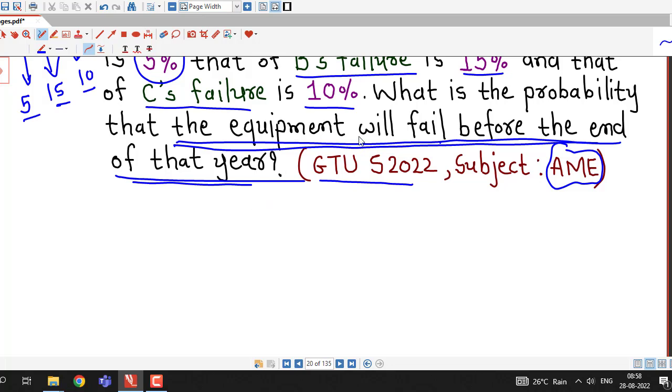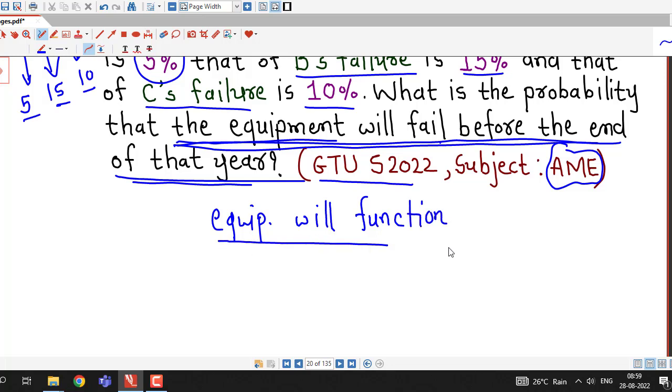So we will decide the probability that the equipment will function before the end of the year. That will be the complementary event for this.